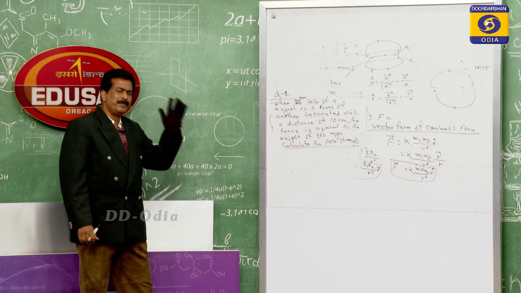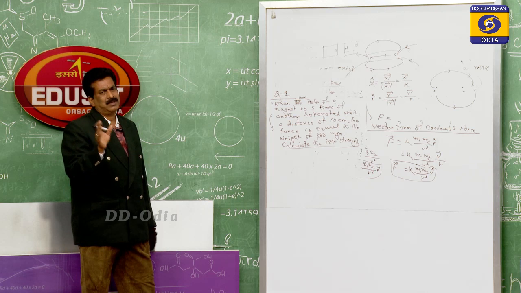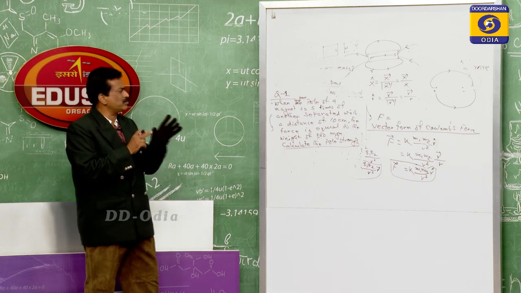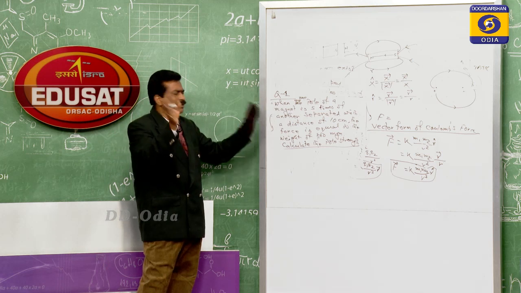So I said repeatedly, whenever a problem comes, you will go through the 5 steps. The first step is to go through the question. You read it 1 to 3 or 4 times.